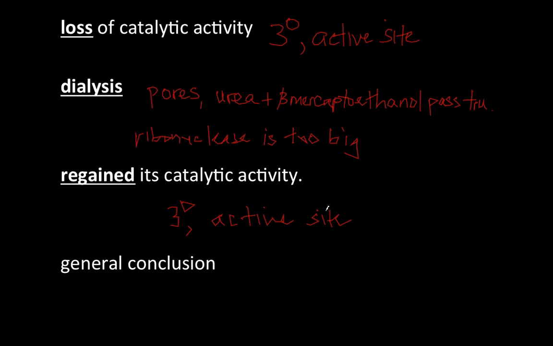So finally, what is the general conclusion of this experiment? There are different ways in which you can answer that. I'll just give you two versions. You can say that the amino acid sequence of a polypeptide chain contains all the information required to fold the chain into its native three-dimensional structure. Or you could have simply said the primary structure determines the tertiary structure of a globular protein. Anything along those lines will be absolutely correct.